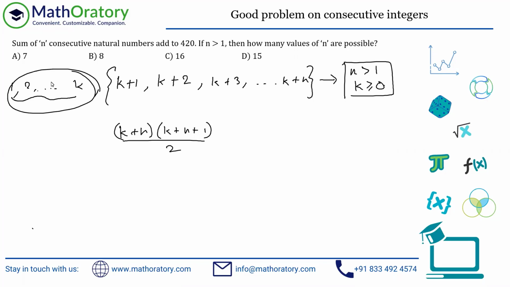But this is something we have added extra, so we should be removing that as well. How? Just subtract the summation of 1 to k in this case, right? So that is k into (k plus 1) by 2. So this is the summation.